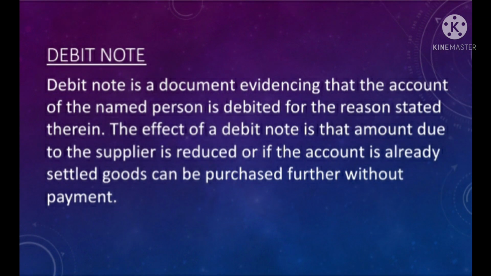Another commonly used source voucher is credit note. It is made out evidencing that credit has been granted to the debtor. For example, if a customer returns goods previously invoiced, or the customer is allowed further discount, a credit note is issued. The effect of a credit note is that the amount of the customer's indebtedness is reduced, or if it is already settled, to enable the customer to purchase goods to the value of credit without further payment. You can see the specimen of a credit note in your book at page number 7.4.